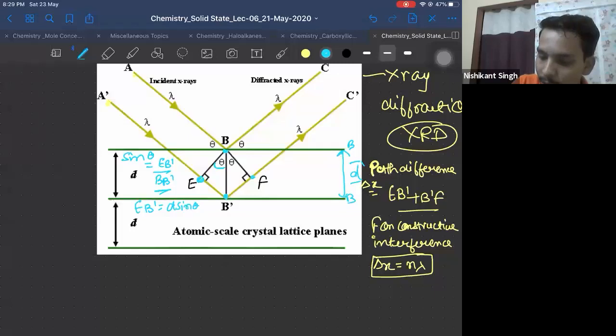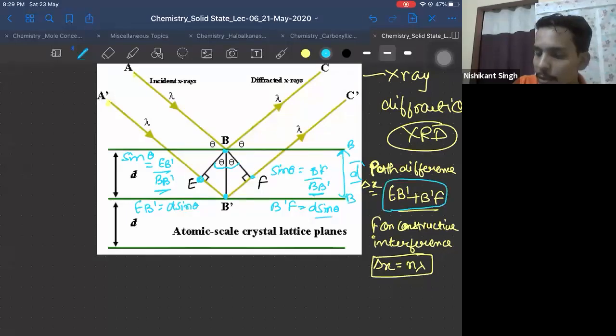Similarly, in this triangle, sine theta is B'F upon BB'. BB' is d, so B'F will come out to be d sine theta. Now the path difference is EB' plus B'F. Substituting these values, delta X is d sine theta plus d sine theta, that means 2d sine theta.